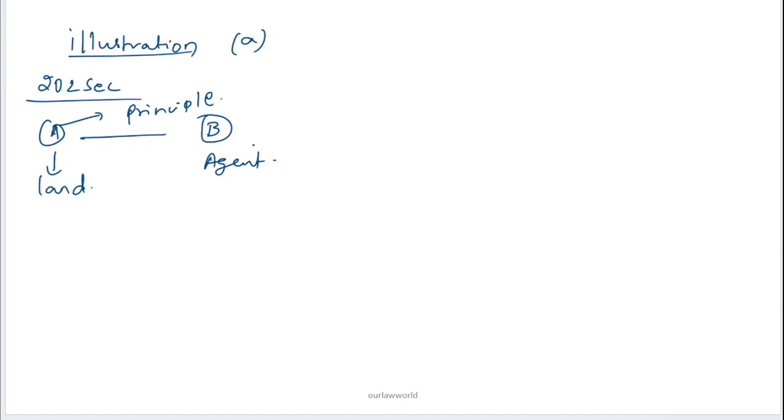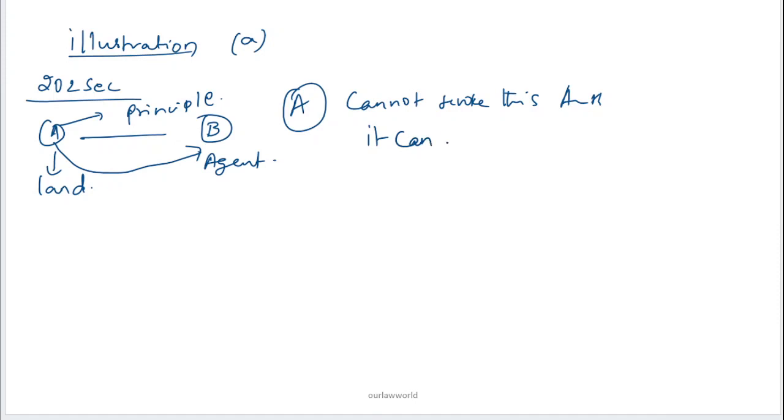This is done so that B can pay himself out of the proceeds, out of the debts which A owed to B, right? So here A cannot revoke this authority, nor can it be terminated by his insanity or death.